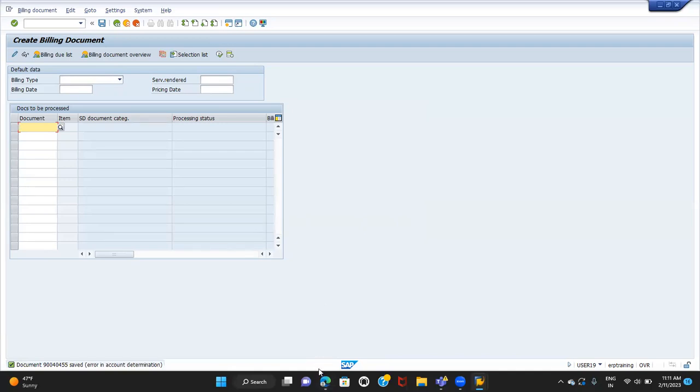This is about the invoice correction request. If you see the flow again, you can see the entire flow here. VA02.